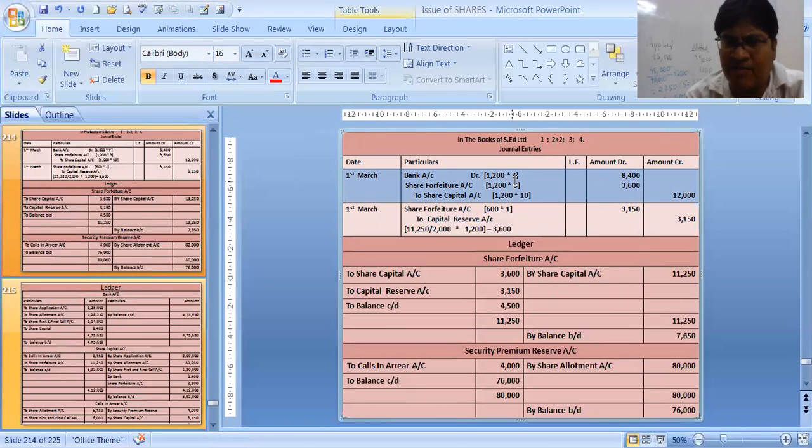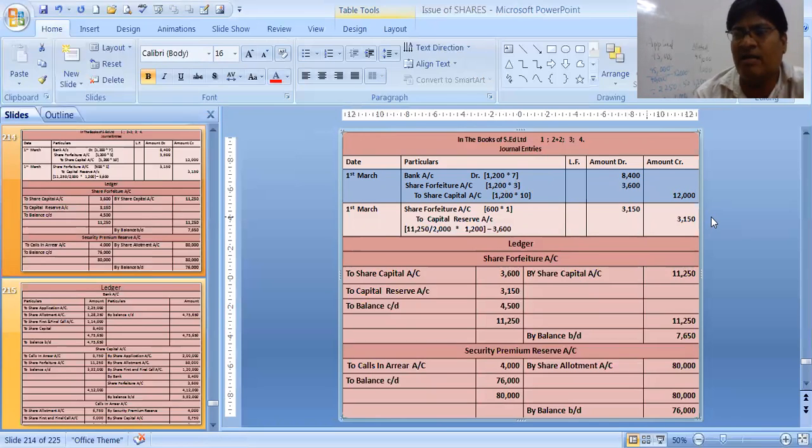At what price have they reissued? 7 rupees. How many shares? 1,200, as fully called up or fully paid up, so 10 rupees per share. 1,200 into 10, 12,000. Share forfeiture, you can say balancing figure, or you can say 10 minus 7, 3 rupees. So it is always compared with par value, that is 10 rupees, 10 minus 7, 3 rupees. 1200 into 3, 3600. That is the share forfeiture debit.